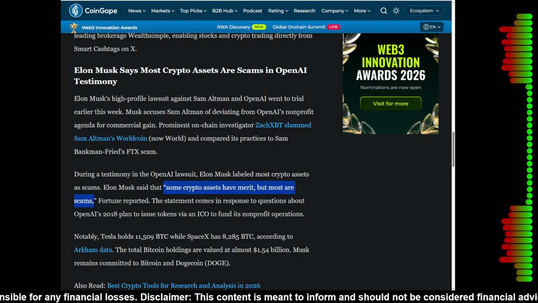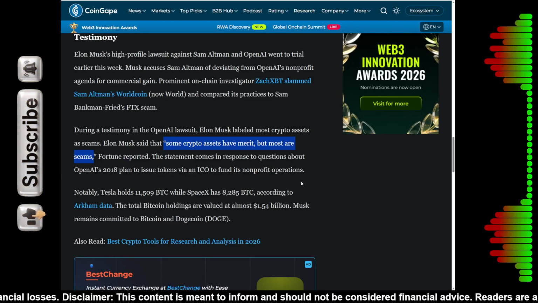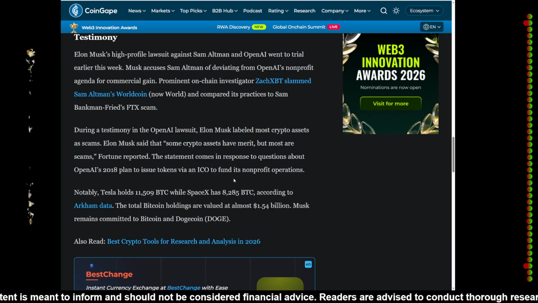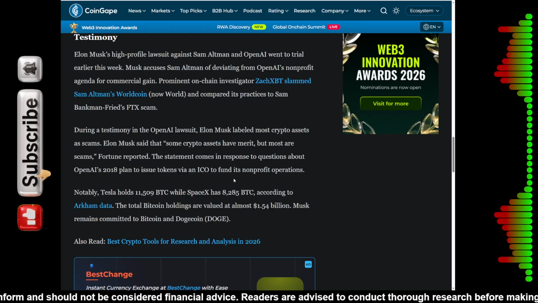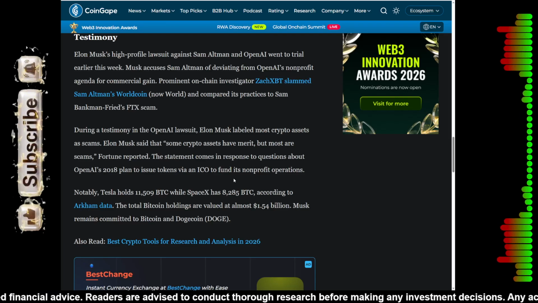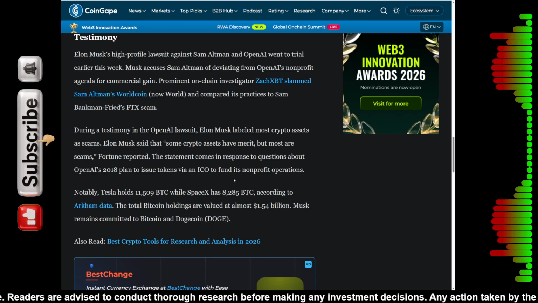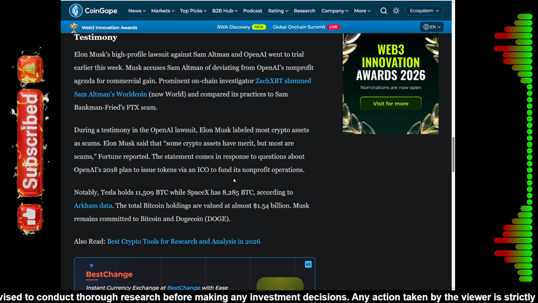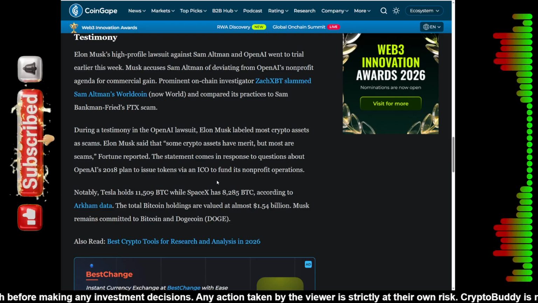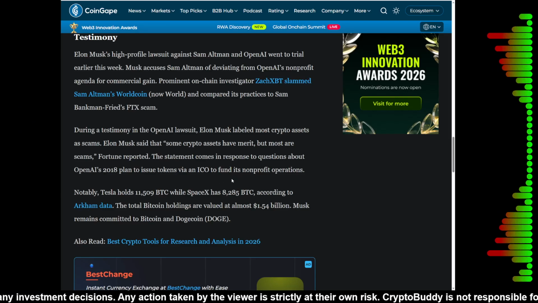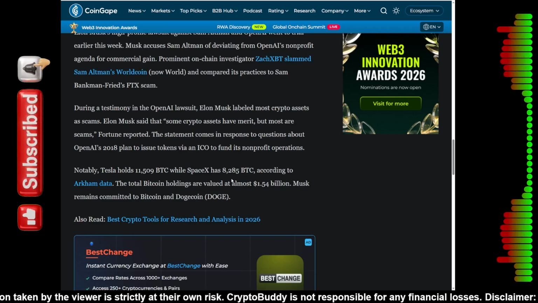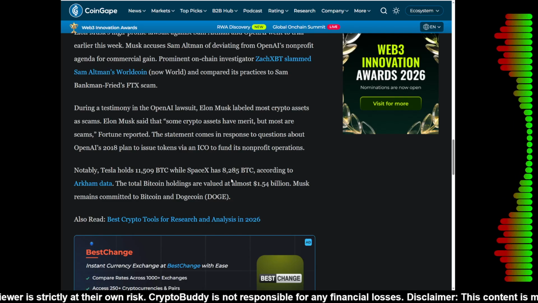In my own personal opinion, honestly, Musk isn't wrong. Even if the truth hurts, he isn't wrong. We have all seen the thousands of rug pulls and pump and dumps that happen every single day. By calling them out in a legal testimony, Musk is distancing himself from the wild west of crypto while protecting the assets he actually believes in, like Bitcoin and Dogecoin. It is a tough love moment for the industry, but one that might be necessary for long-term survival.